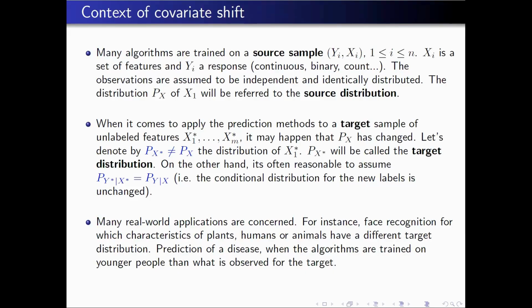You want to classify if it is a dog or not, and you apply it to Rottweiler. Of course, the algorithm probably won't work on the star variable. This is why we have to adapt it. And for instance, if you want to predict a disease, you can consider some algorithms that are trained on younger people, and then you try to make a prediction for the target, but for older people.